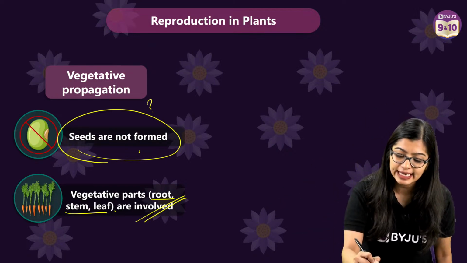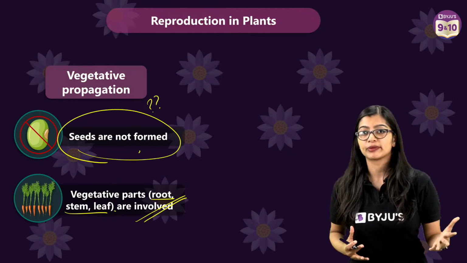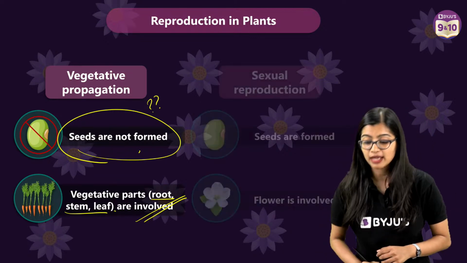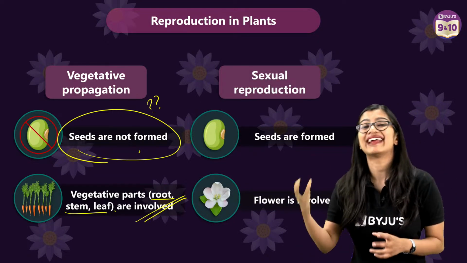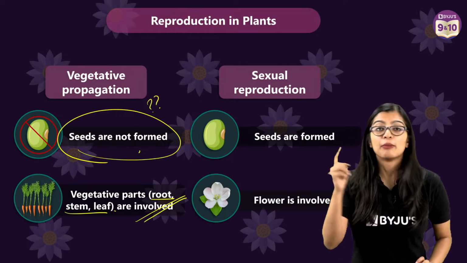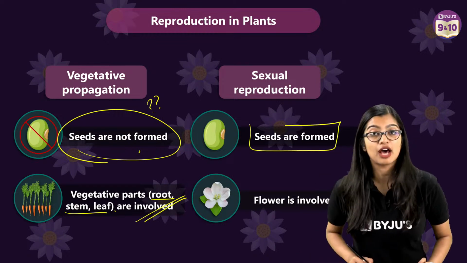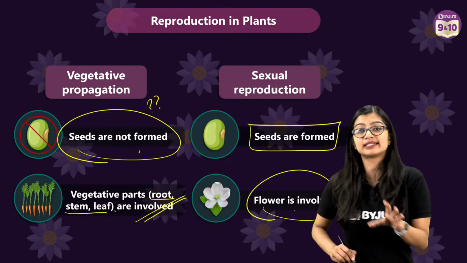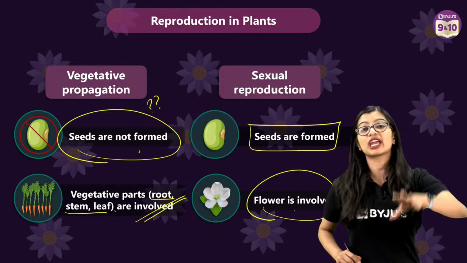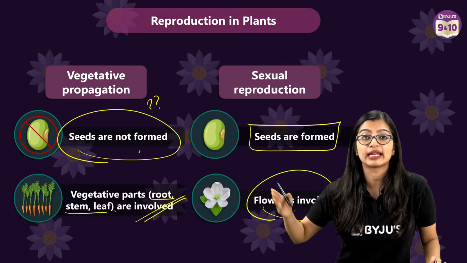Then when are seeds formed? Seeds are formed when plants undergo sexual reproduction. So in sexual reproduction, the criteria still remain the same, okay? But what we observe is that seeds are formed, and in some cases, we also observe that flowers are involved, which is why we're talking about sexual reproduction in flowering plants.